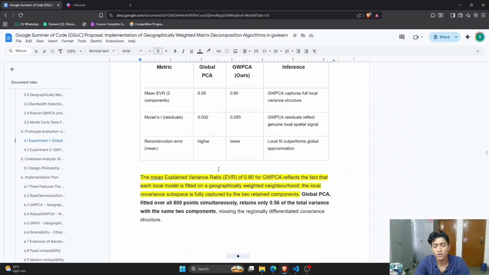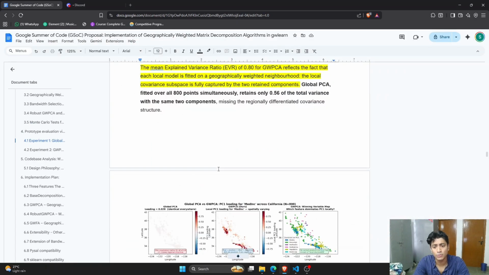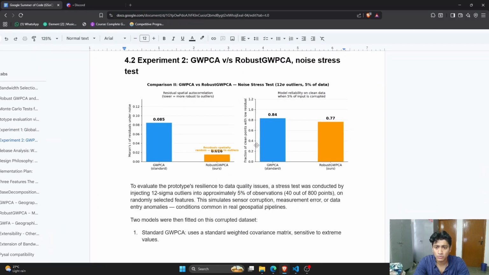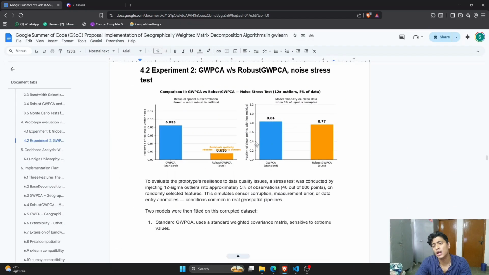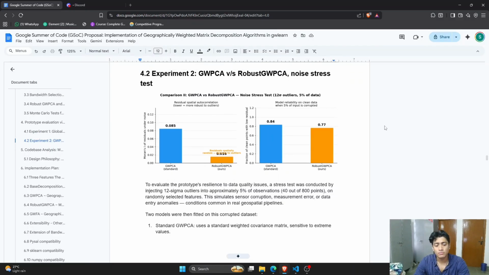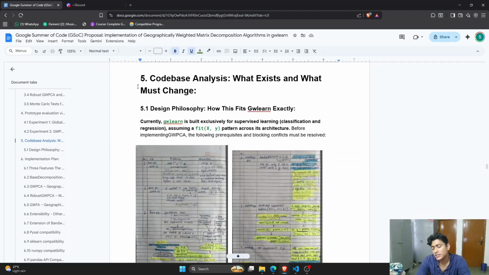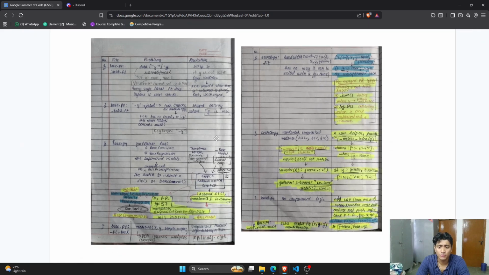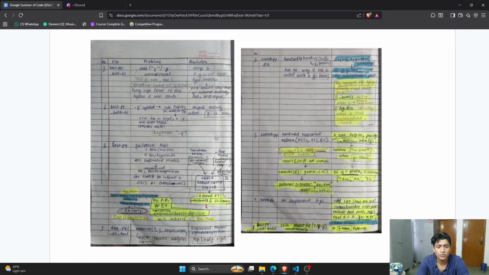There is also the Harris paper of 2014, which is robust GWPCA, which also has outlier detection and outperforms the normal GWPCA. So in my proposal, I'm proposing to have both of them and also some other decomposition algorithms. This section briefs over what all changes we need to make in order to perform unsupervised learning in GWLearn. Here is a brief of them. I have gone through the code base line by line and figured out how to do everything.